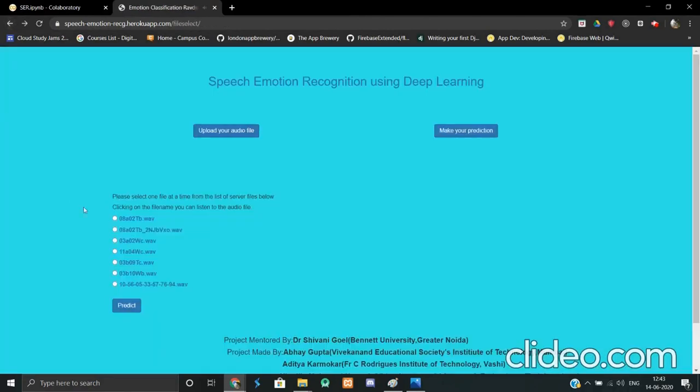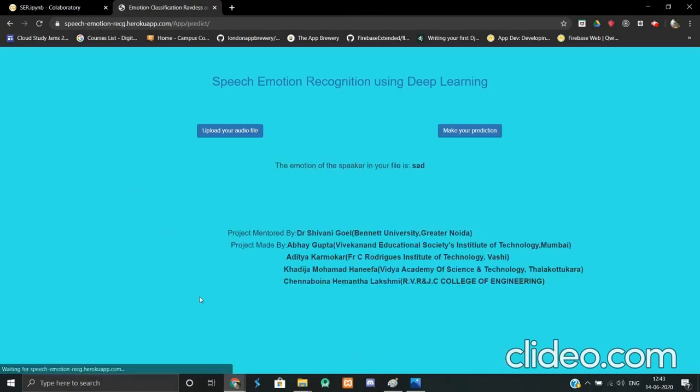Then we can go back. Then we select the audio file, and then we click predict. So as you can see, the emotion of the speaker in the file is sad.